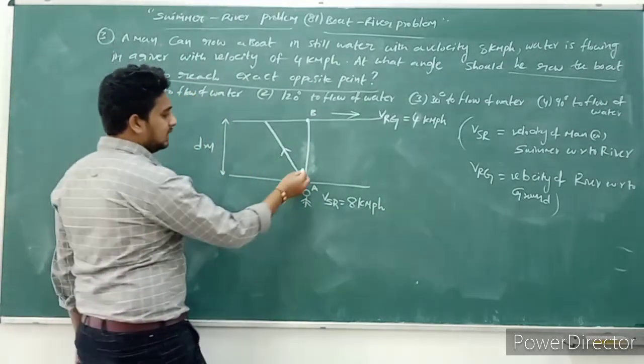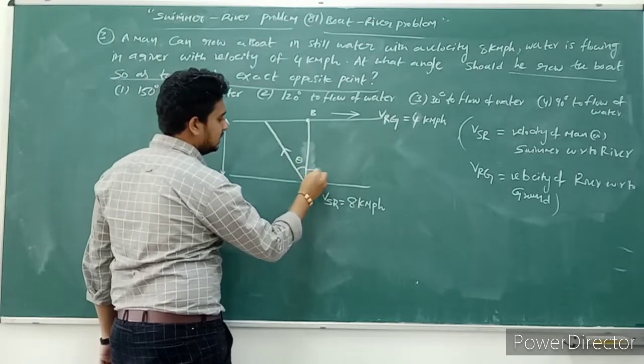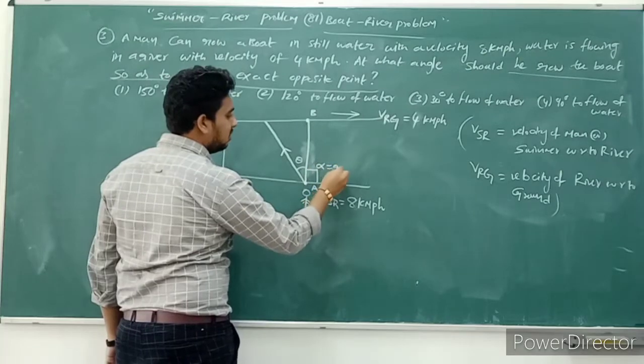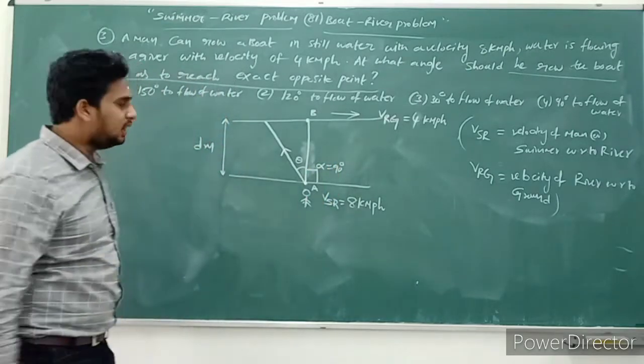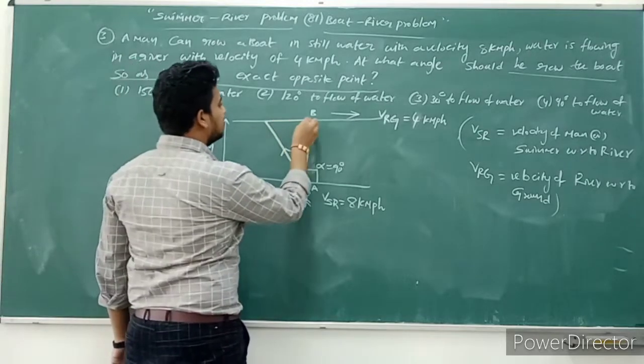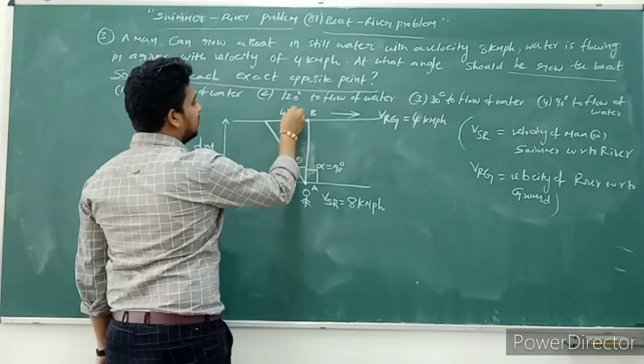So let us consider this angle as theta, and this angle as alpha. Observe carefully, alpha is equal to 90 degrees. This angle theta I consider. This is what is already given: 4 kilometers per hour.